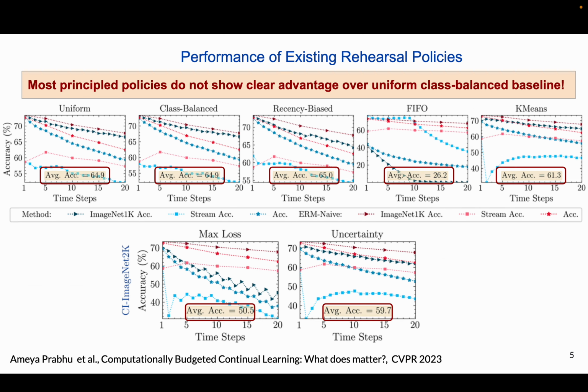In large-scale continual learning problems, uniform balance selection has been shown to outperform more sophisticated policies. A recent CVPR paper examined various existing rehearsal policies in compute-constrained continual learning settings. They found that advanced policies did not demonstrate any clear advantages over simple uniform class balance sampling.